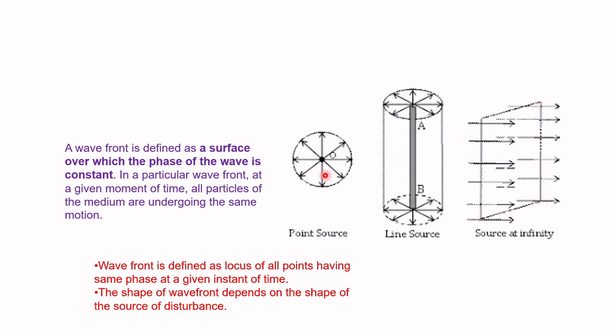And one more thing, the ray of light is perpendicular to the plane of the wavefront. So for example, here this rectangular plane is the wavefront, and these arrows over here show the rays of light, which are in a perpendicular plane to the wavefront. Even in the sphere as well as in the cylinder, the ray of light is perpendicular to the wavefront.